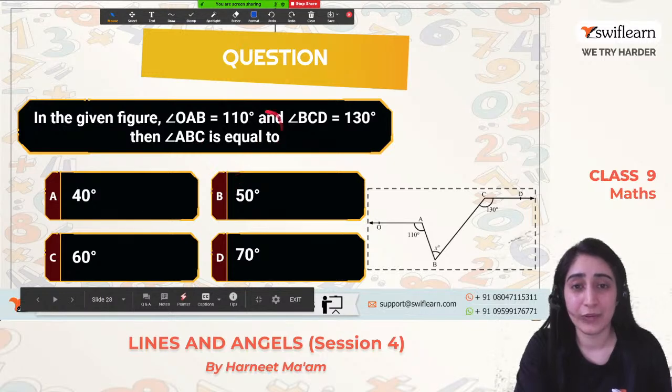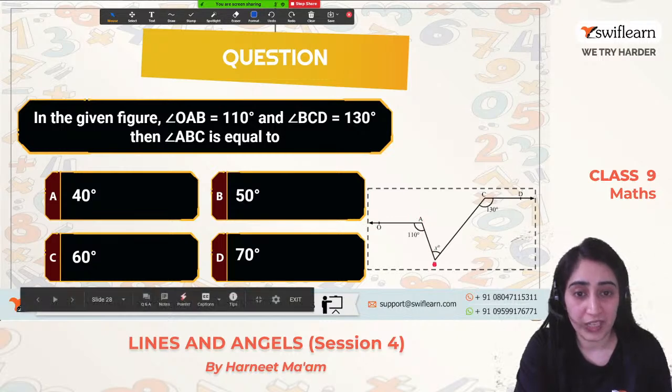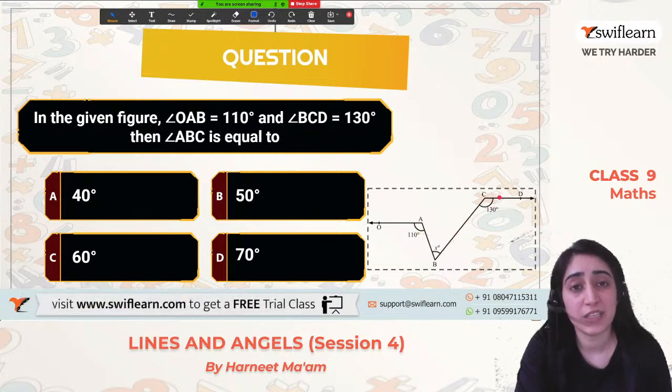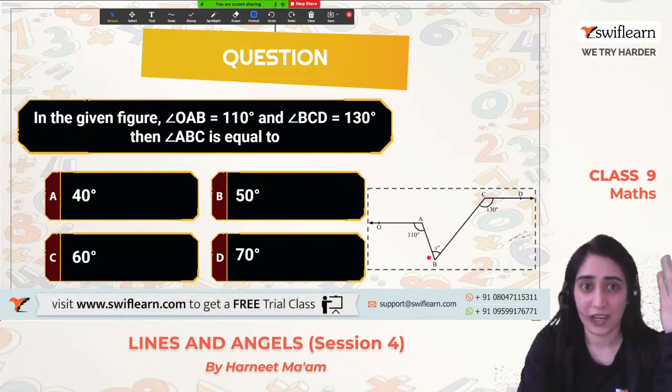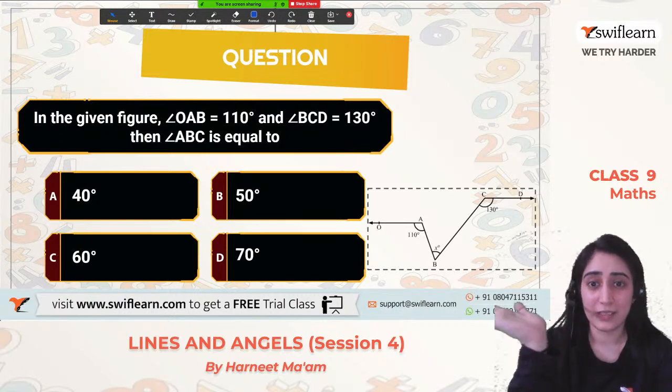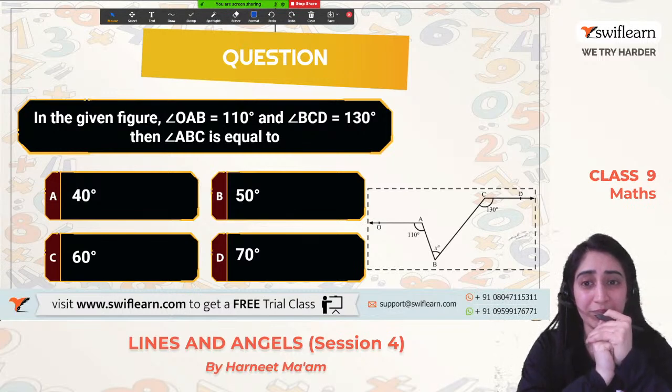Well done. Now coming on to the next question. It says, in a figure AOB and BCD, the angle AOB is 110 degrees, and angle BCD is given to us as 130 degrees. Then we have to find angle ABC, what is its value. So exactly what we have to calculate is the value of x. How will we start this? It's not a triangle. There are two angles very separately, no relation told to us. How will we do it? Think over it.